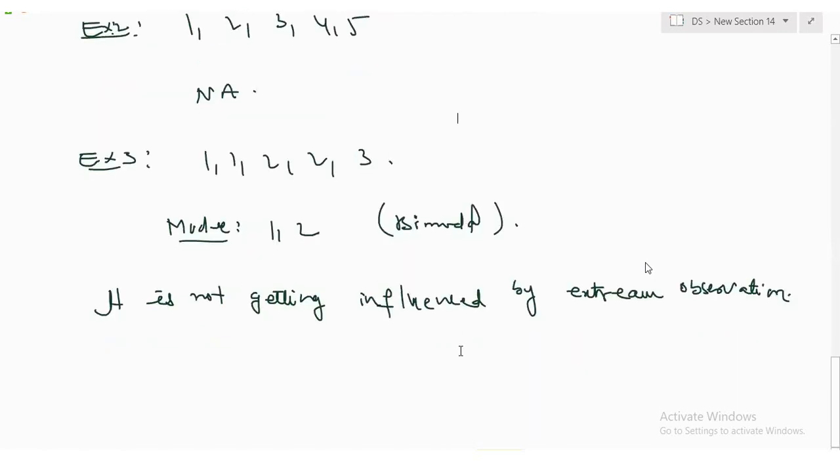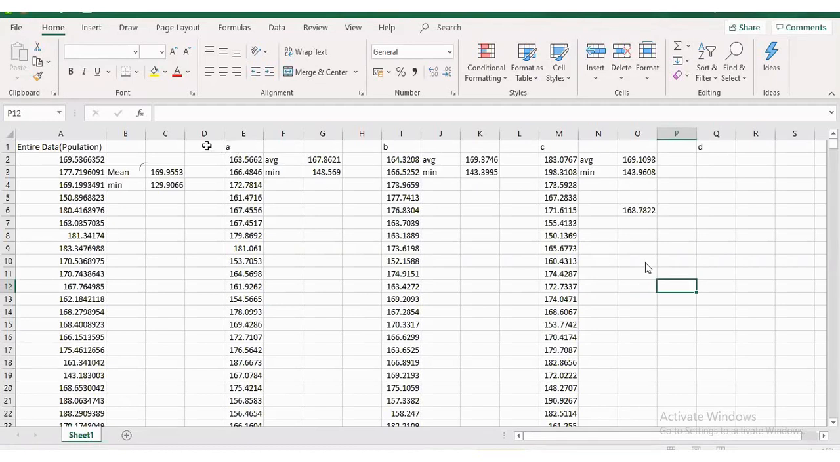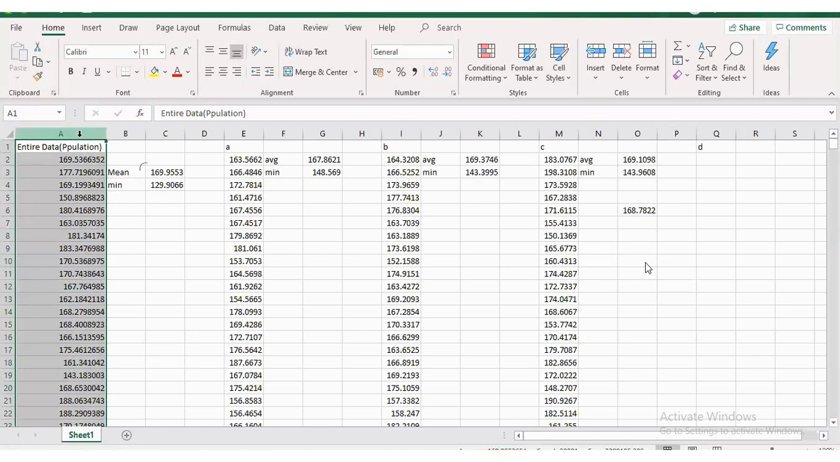Fantastic. So this is about the central tendency. Whenever you take any data, it doesn't matter, I'm taking this. Is that okay? I'm taking the entire population. If I'm taking the entire population, the average will become the mean. Otherwise, the formula is not going to change. Make sense?